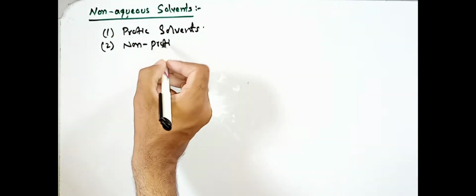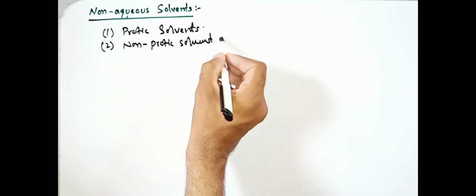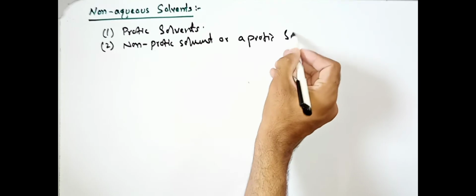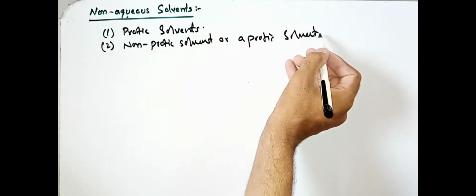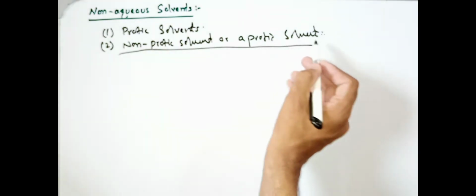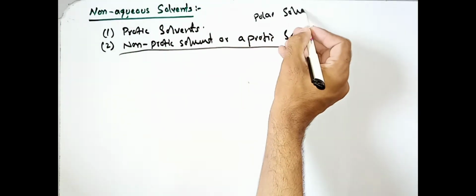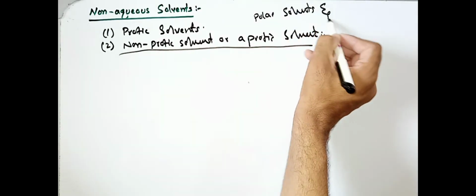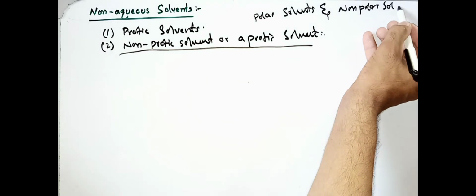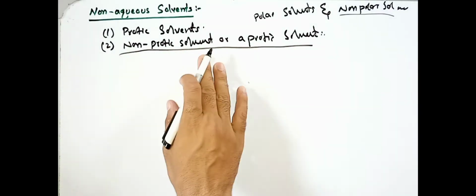Non-protic solvents are aprotic solvents. Please concentrate on this term. There is a lot of difference between polar solvents and non-polar solvents, and between non-polar solvents and non-protic solvents.